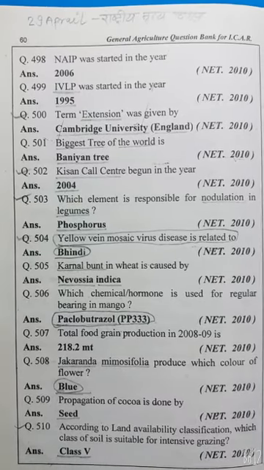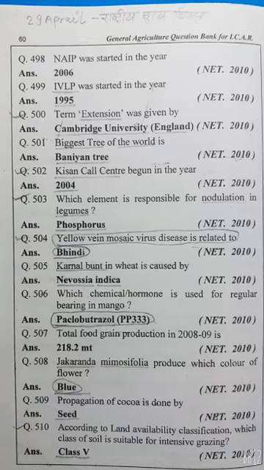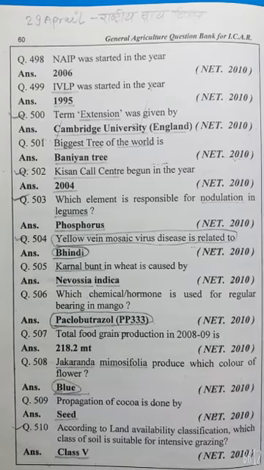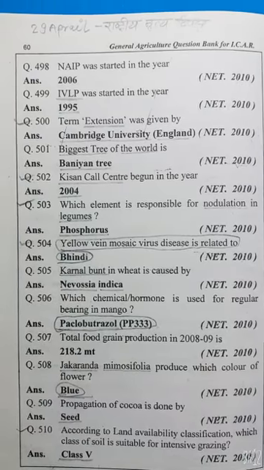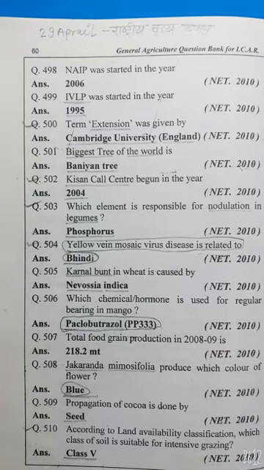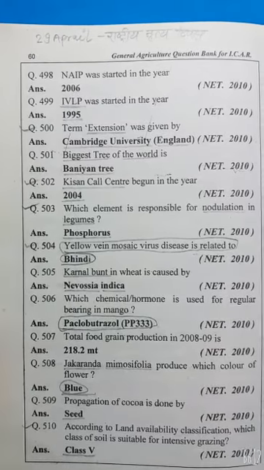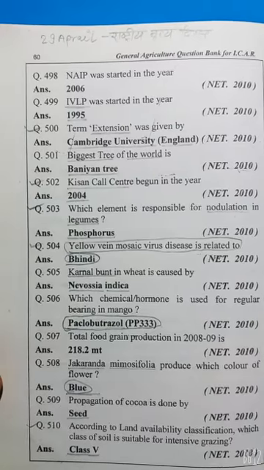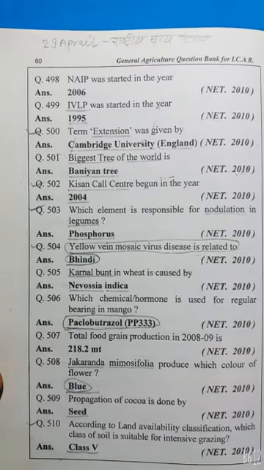The term extension was given by Cambridge University, England. Biggest tree of the world is banyan tree. Kisan culture begins in the year 2004. Which element is responsible for the nodulation in the legumes? Phosphorus. Yellow vein mosaic virus disease is related to bhindi or okra.